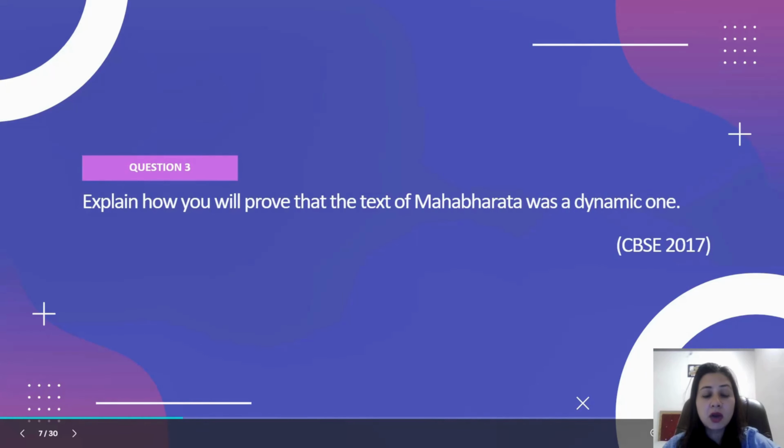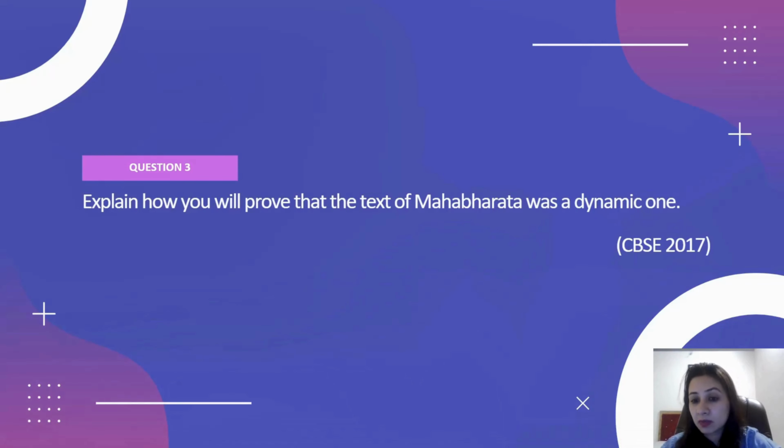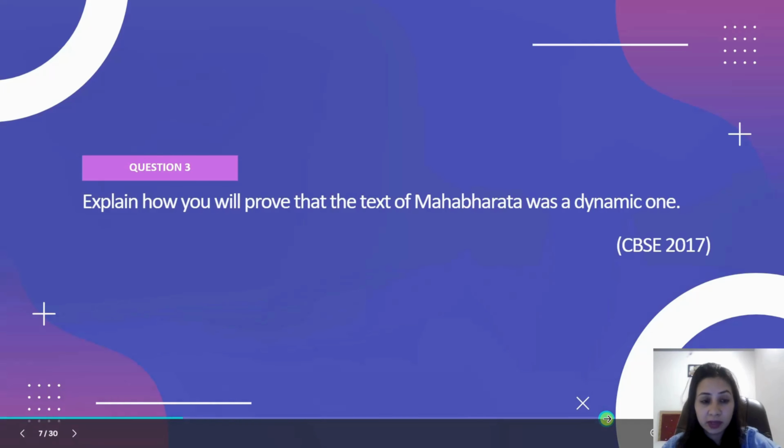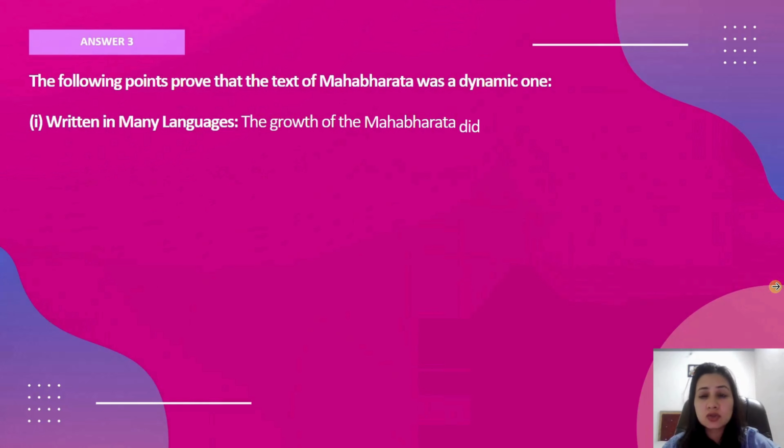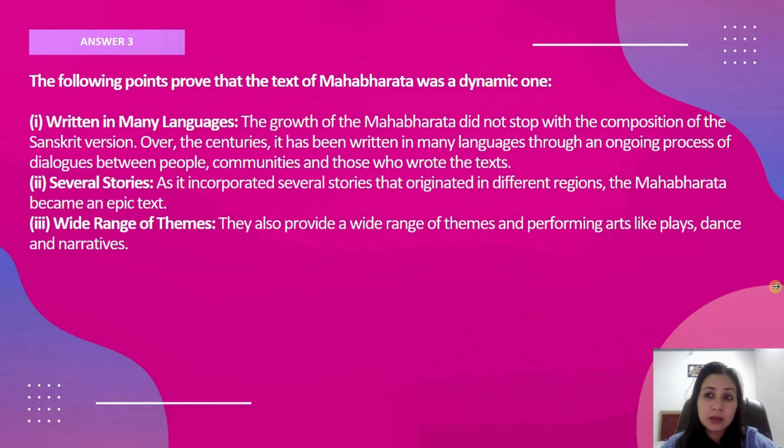So the next is: explain how you will prove that the text of Mahabharata was a dynamic one. Dynamic is something which is changing over a period of time and evolving. The more appropriate word will be evolving. Okay. So yes, it has evolved. It is not static. And in today's era also, you'll find that there are so many themes, performances, paintings, drawings, right? Stories, drama based on the central story, the main story of Mahabharata. So yes, it is a dynamic one, following other points.